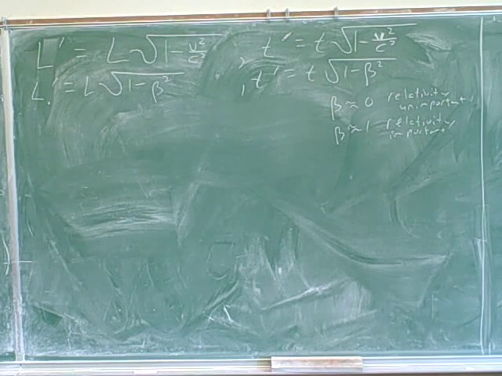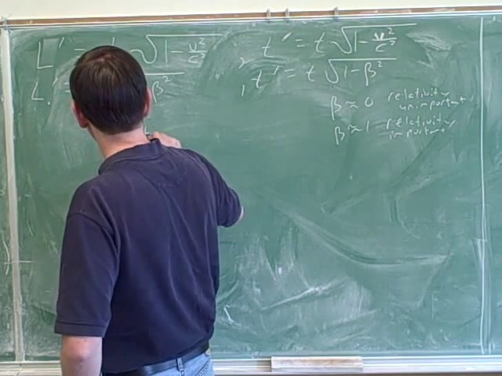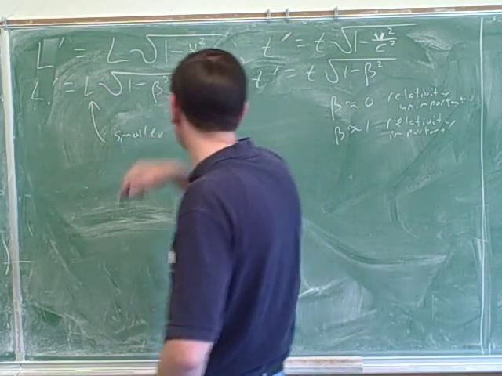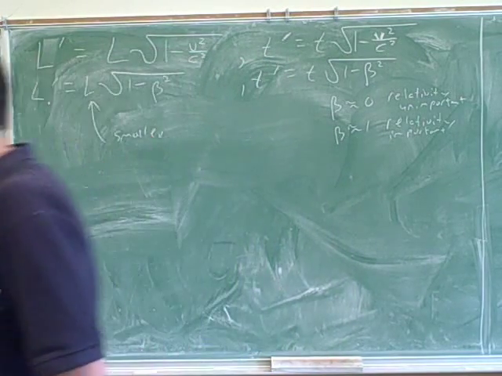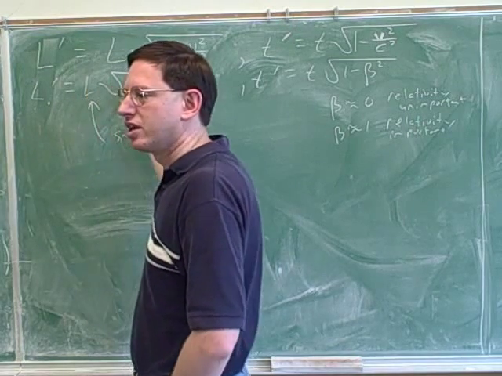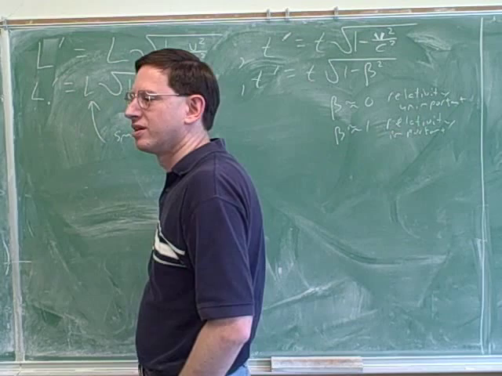L is smaller. So you're saying this one is smaller, right? Yeah. Okay, well, let's think about that. So what can we say about this square root? I think you're already on the right track with that. Is that square root bigger than 1 or less than 1? Less than 1. So basically this is a fraction. Yeah. Well, so we're multiplying L by a fraction to find L prime.